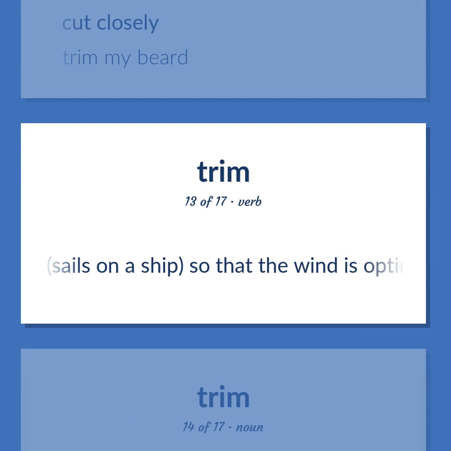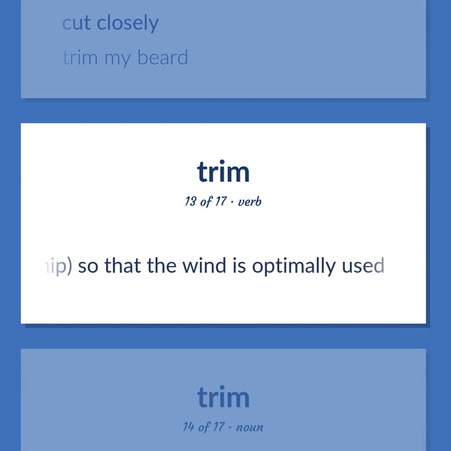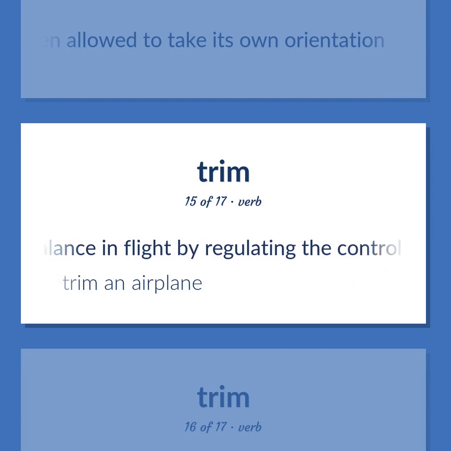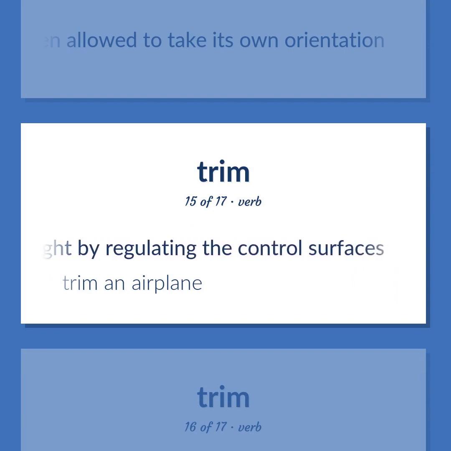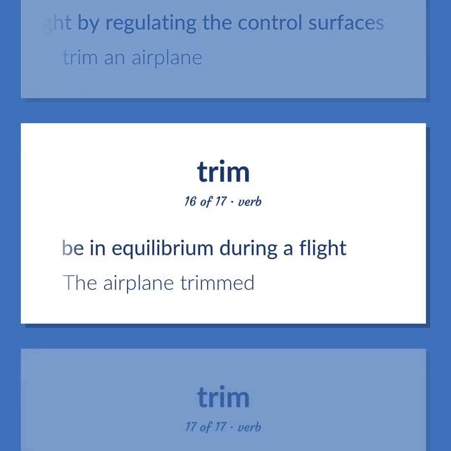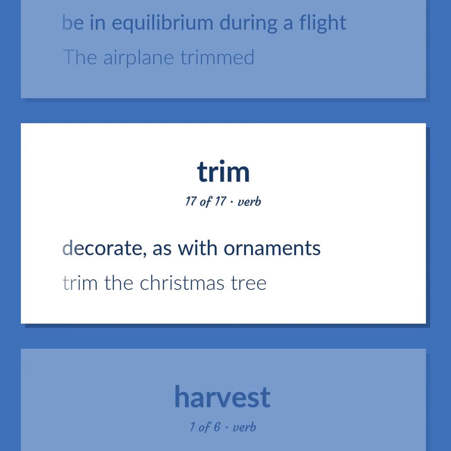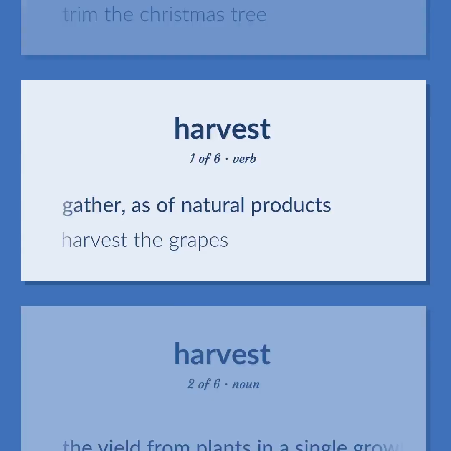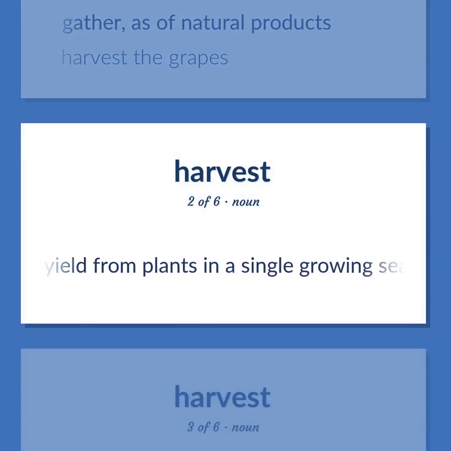Adjust sails on a ship, so that the wind is optimally used. Attitude of an aircraft in flight when allowed to take its own orientation. Balance in flight by regulating the control surfaces. Trim an airplane. Be in equilibrium during a flight. The airplane trimmed. Decorate, as with ornaments. Trim the Christmas tree. Gather, as of natural products. Harvest the grapes. The yield from plants in a single growing season.